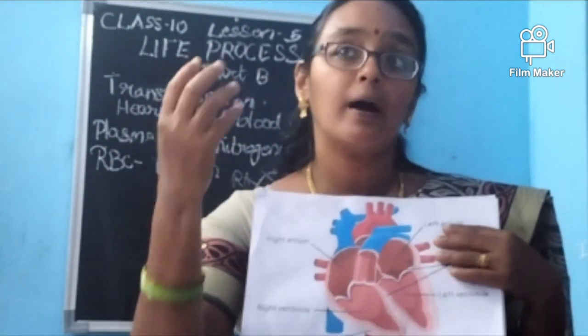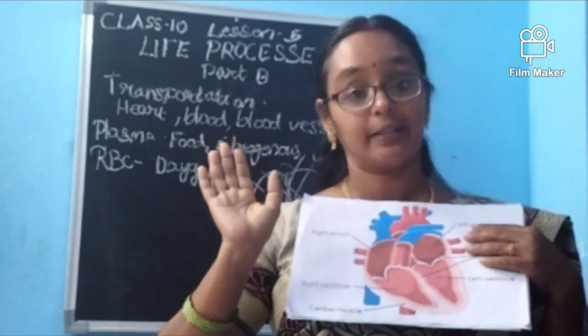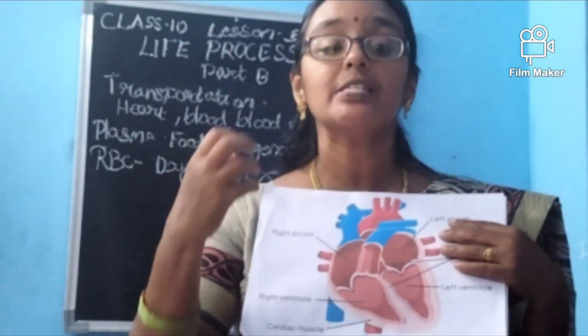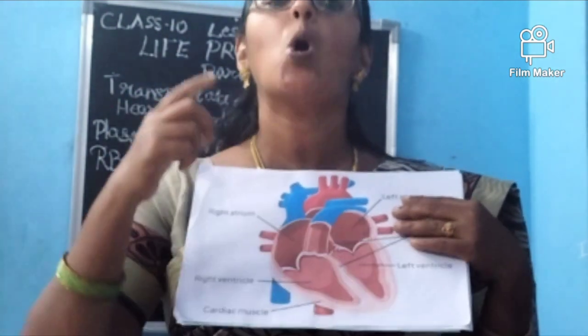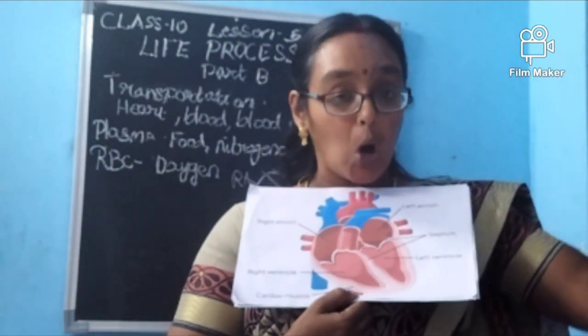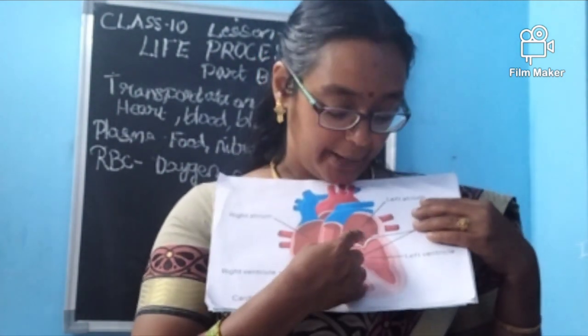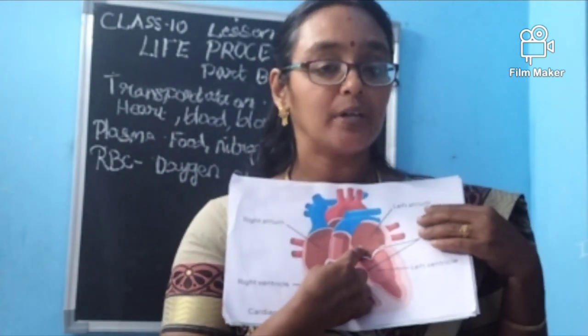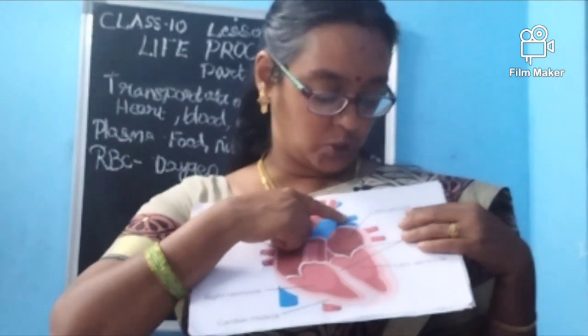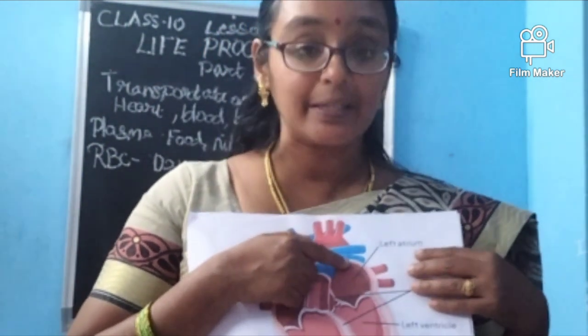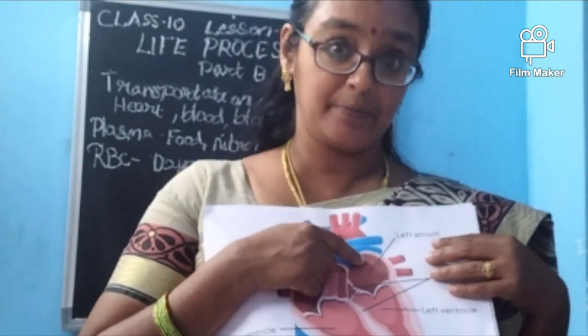Now the blood removes the carbon dioxide in the lungs and it will take the oxygen. So the blood is now pure and oxygenated. This oxygenated blood will be coming back to the heart. Which part of the heart is it coming to? It is coming to the left atrium. Where is it coming, Kana? It is coming directly to the left atrium.